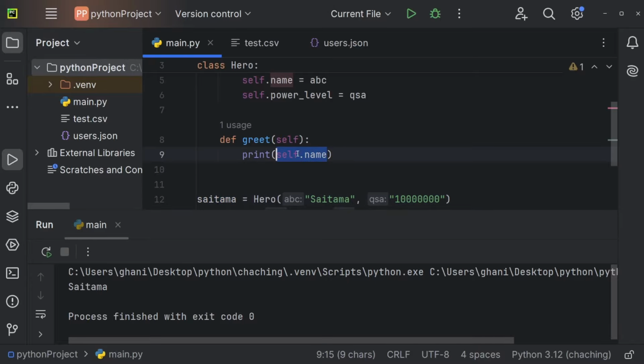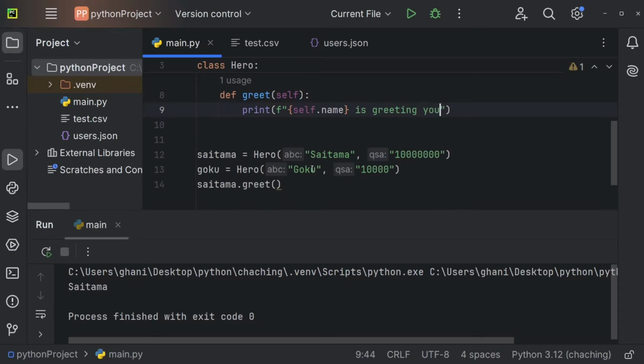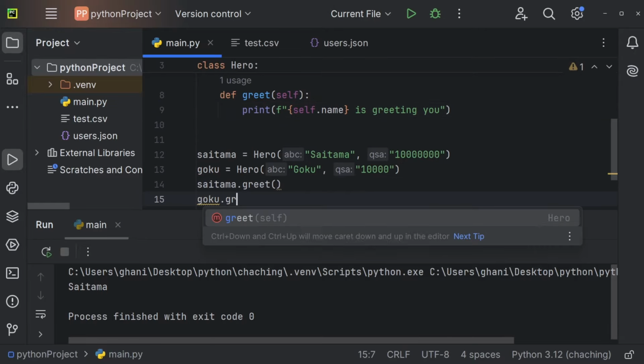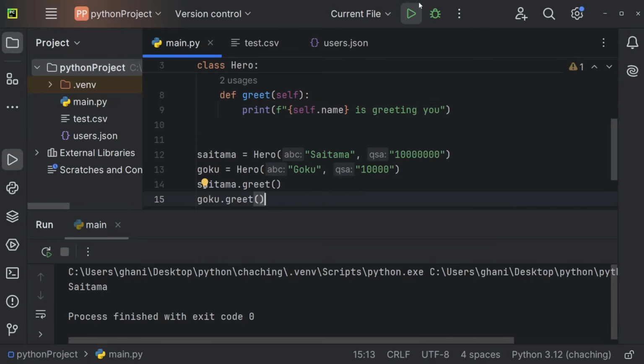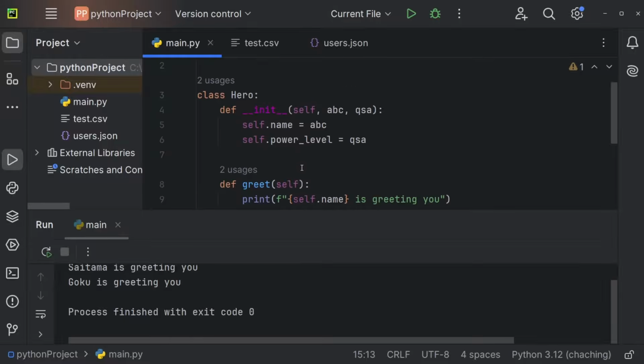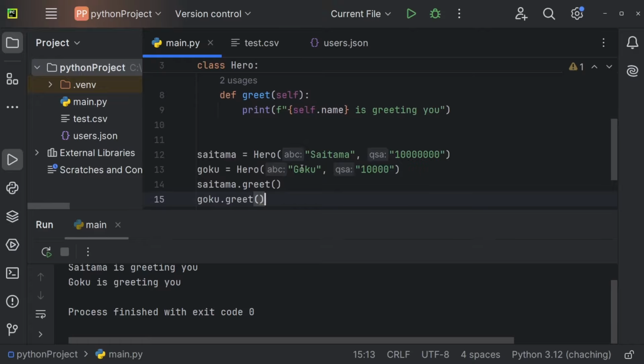And now we could, for example, use this to print something like f, so an f string, self.name is greeting you. And now we can use Saitama.greet, but we could also use Goku.greet afterwards. And now we will get Saitama is greeting you, Goku is greeting you. And you can see we now have different functionality for every single object.